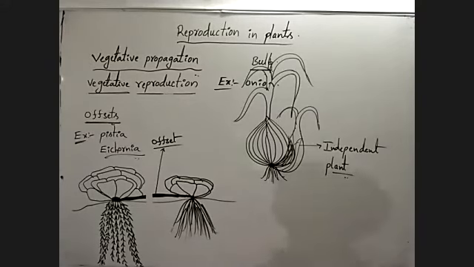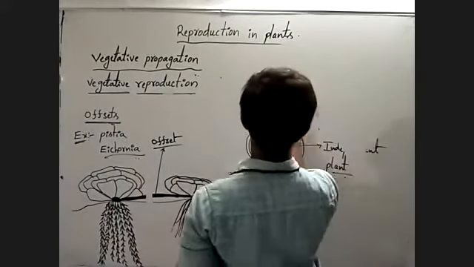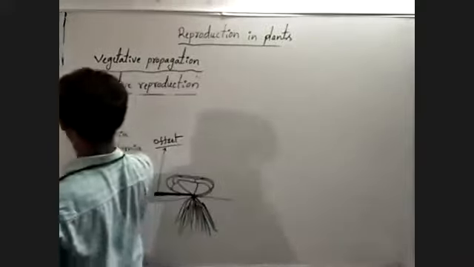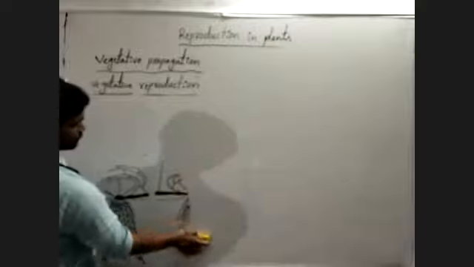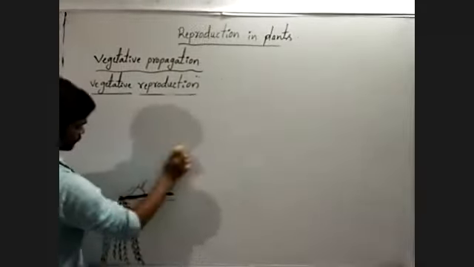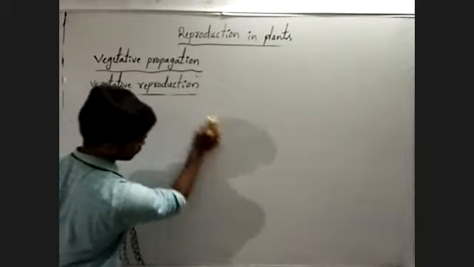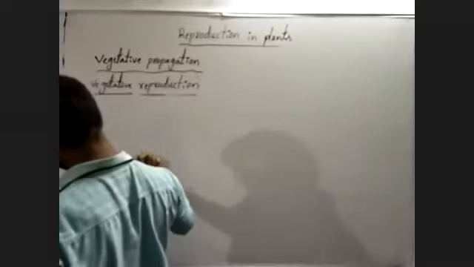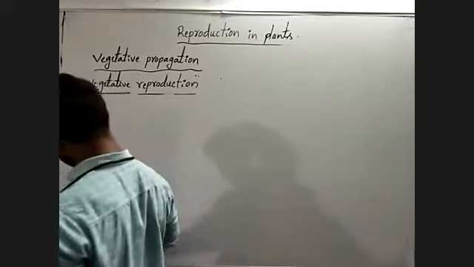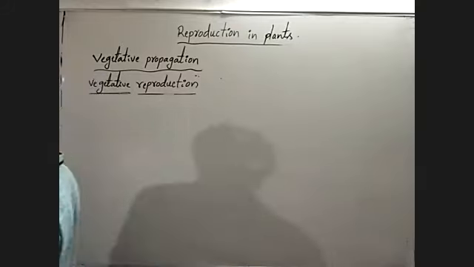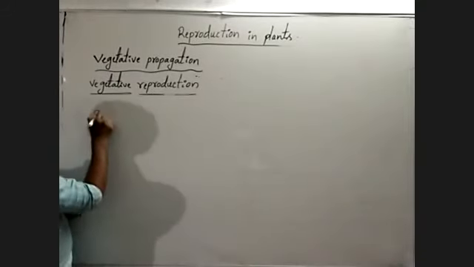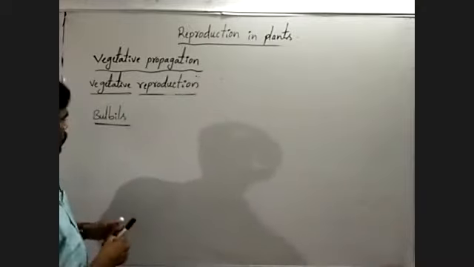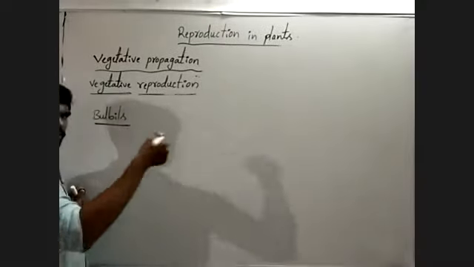Next, bulbil. These are also one type of stem modification to produce the new plant.